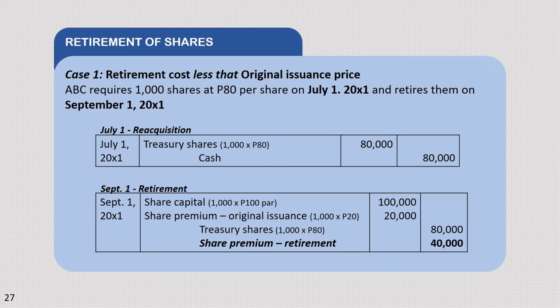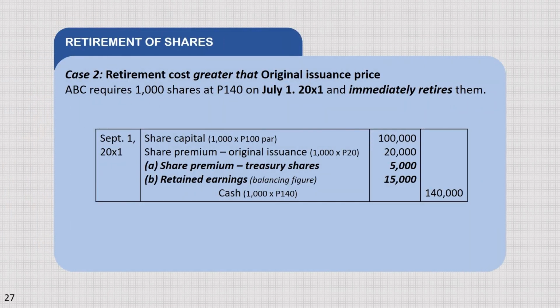Ang journal entry natin for that is debit, share capital which is 100,000 pesos. Share premium, original issuance 20,000 pesos. Treasury shares, credit 80,000 pesos. And share premium retirement 40,000 pesos. Sa case 2, retirement cost greater than original price issued. ABC reacquires 1,000 shares at 140 on July 1, 20X1 and immediately retires them.